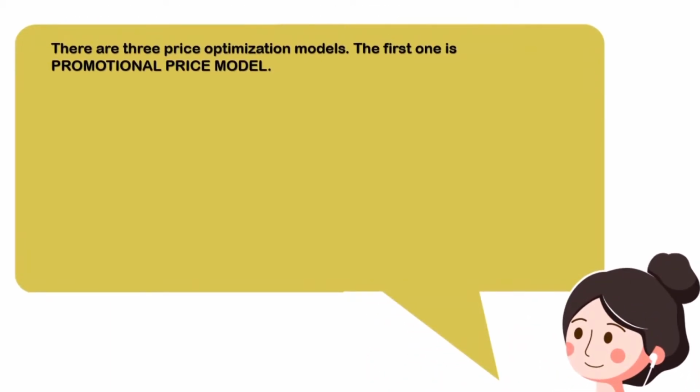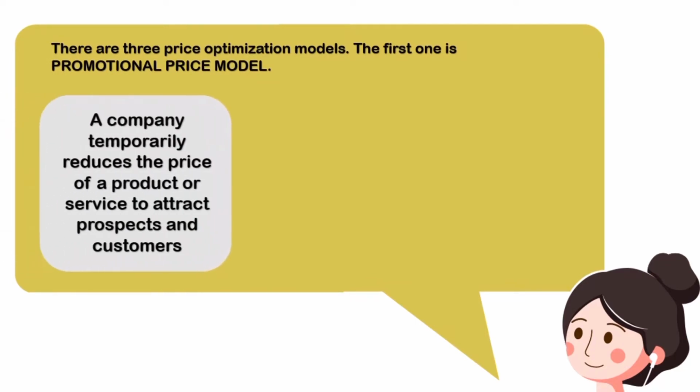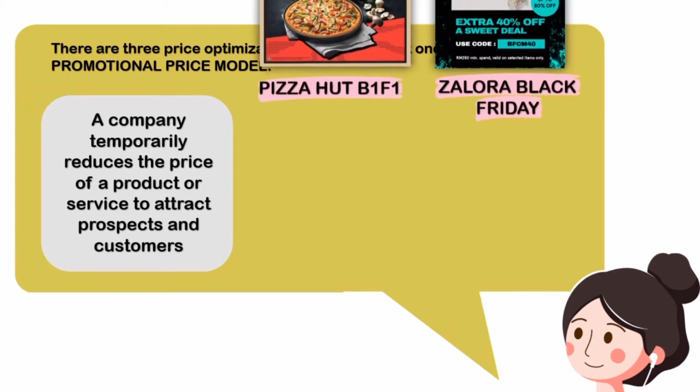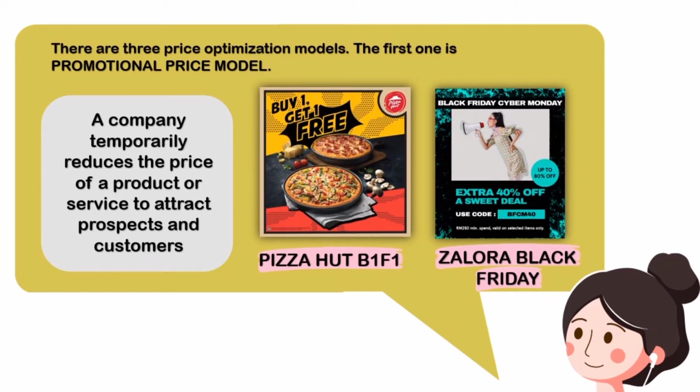There are 3 price optimization models. The first one is promotional price model. It is when a company temporarily reduces the price of a product or service to attract prospects and customers. For example, Pizza Hut buy one free one and Zalora Black Friday sale.